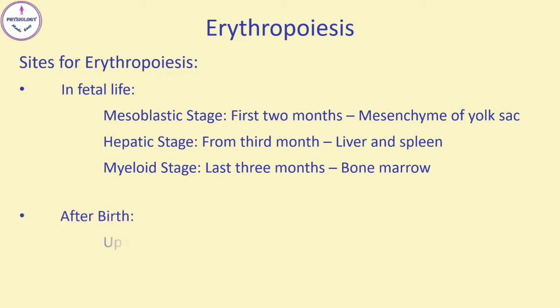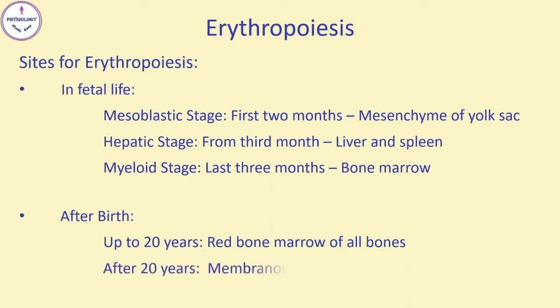After birth, up to the age of 20 years, RBCs are produced from red bone marrow of all bones. After the age of 20 years, RBCs are produced from the membranous bones like vertebrae, sternum, ribs, scapula, iliac bones and skull bones, and from the ends of long bones.